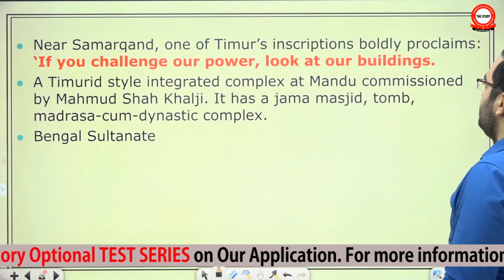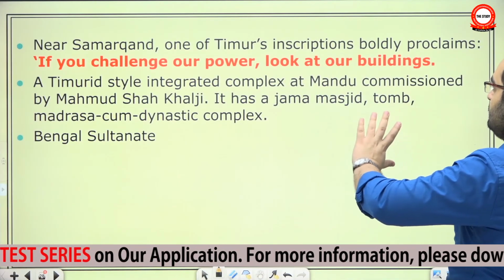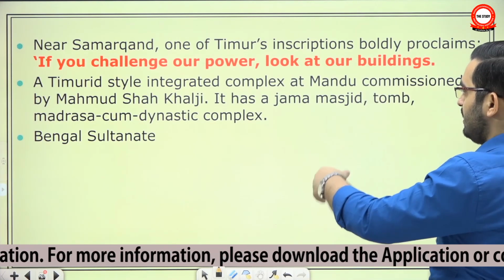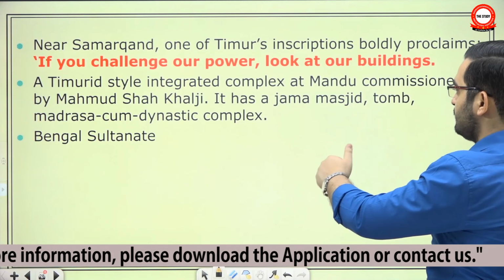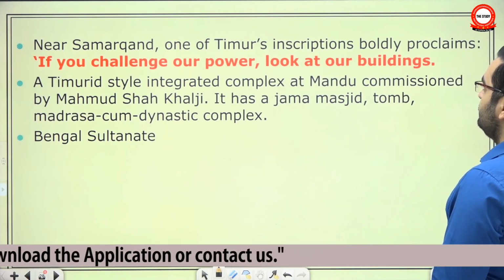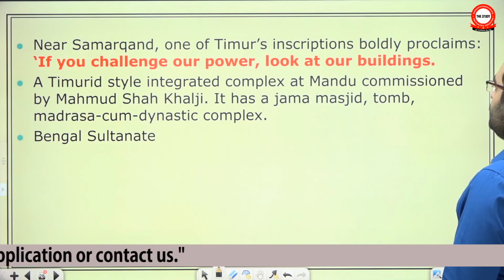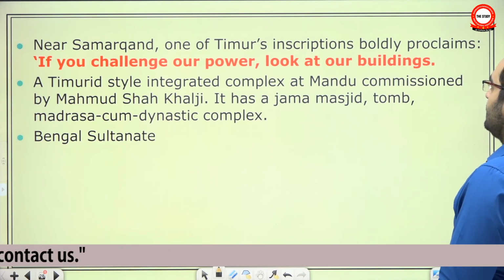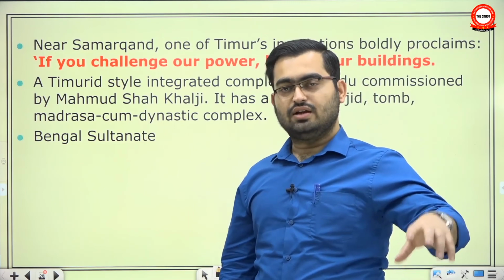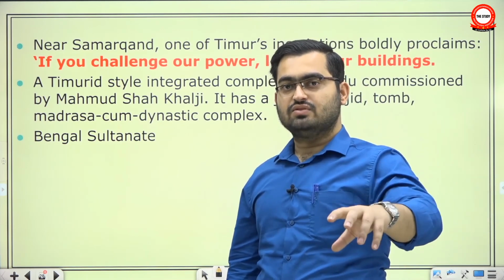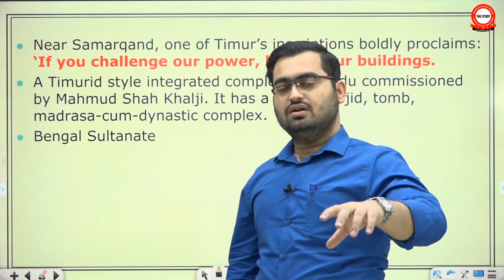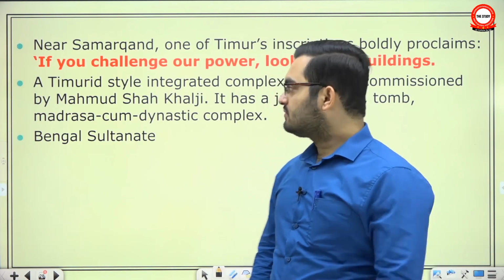In Samarkand, this part is not in the book. I thought I should add it here just to give some more examples of how royalty tries to convey a message through the lens of architecture. Near Samarkand, one of Timur's inscriptions boldly proclaims, "If you challenge our power, look at our buildings." So a building, it doesn't matter what kind, it could be of public use, it could be of private use, it could be a religious structure, it could be a royal structure.